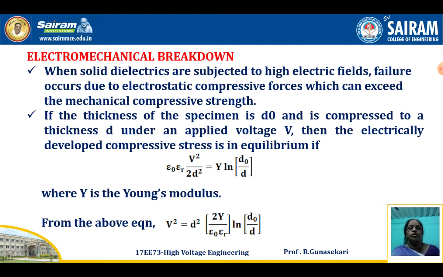You know epsilon r is the relative permittivity and epsilon naught is the absolute permittivity.